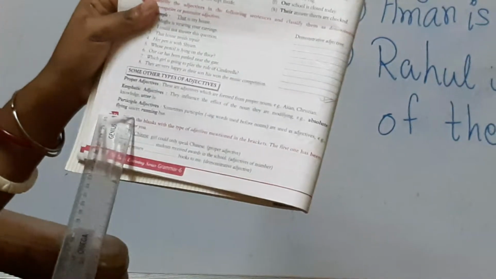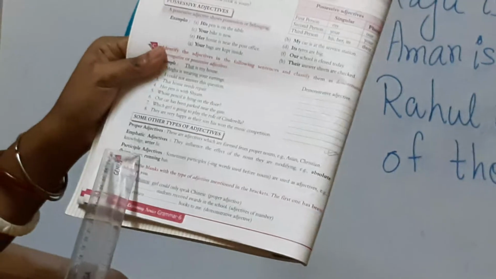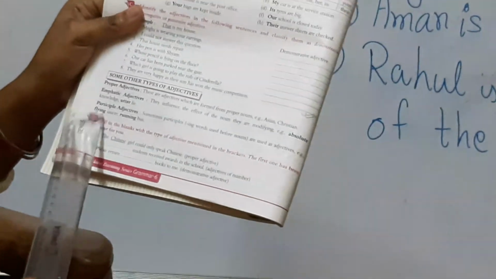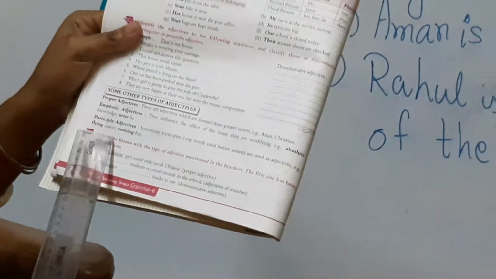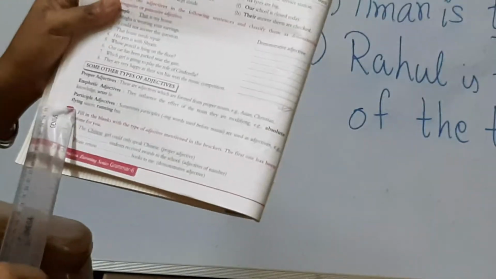For example, saucer. Saucer is a noun. Now before saucer, what do we say? Flying saucer. So flying is the adjective. This is an ing word. Then running bus. So flying and running are placed before the nouns. These are ing words, so these are called participle adjectives.